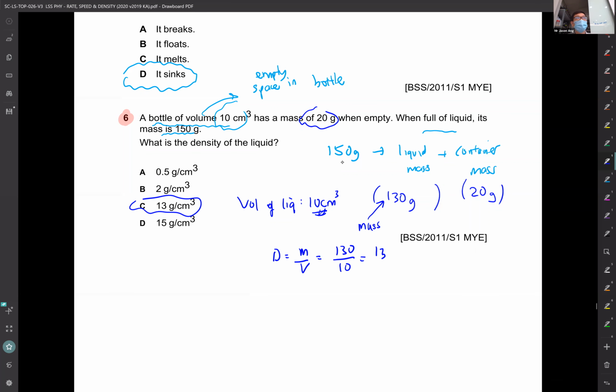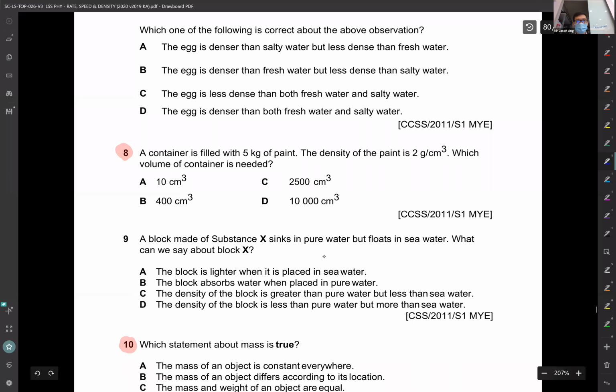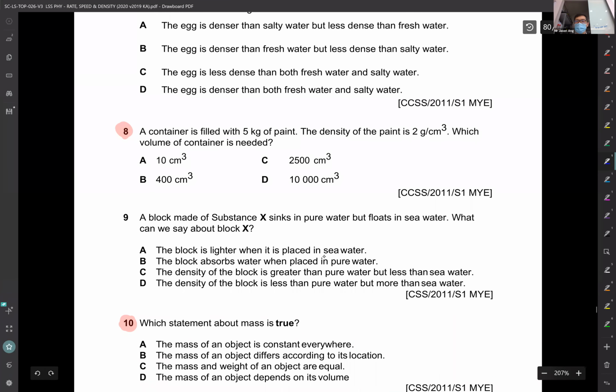Just be careful, okay? I give you time, I pause the video here first. So, okay, number 8, I want you to start being very careful. The teachers like to do this. They give you a unit in kg, but they give you a unit in grams here. You see, this is gram.